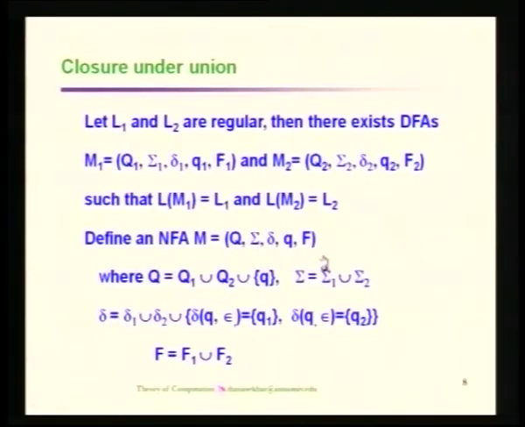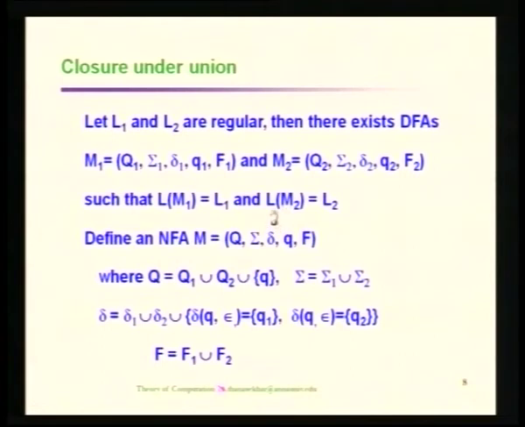We know that a string will be there in the first automaton or in the second automaton. If it is in the first automaton, then it is formed from sigma 1 star, and if it is from the second automaton, then it is formed from sigma 2 star.